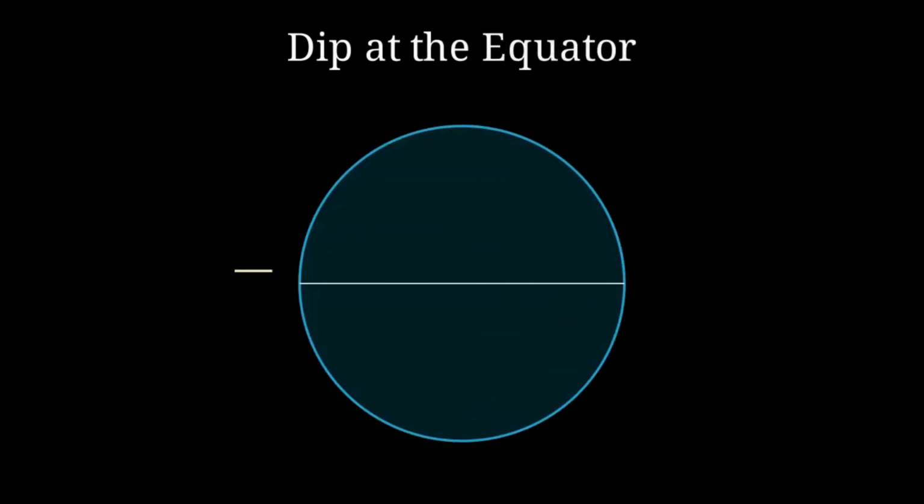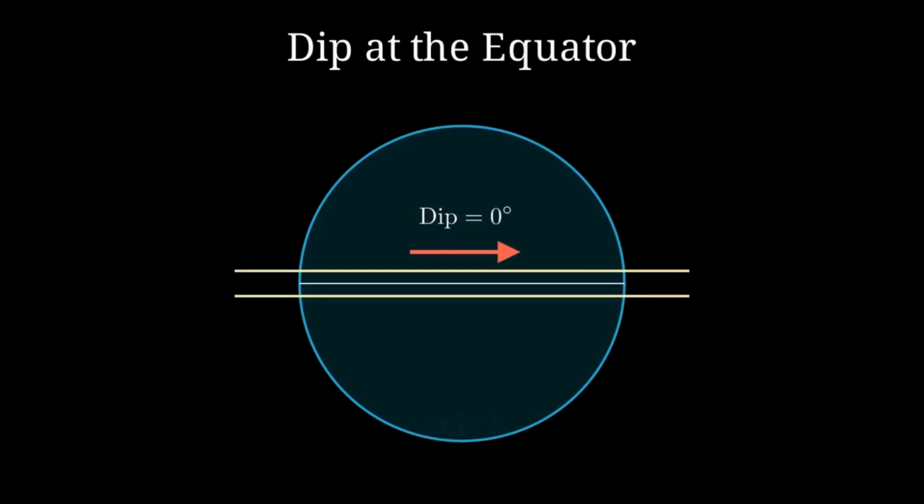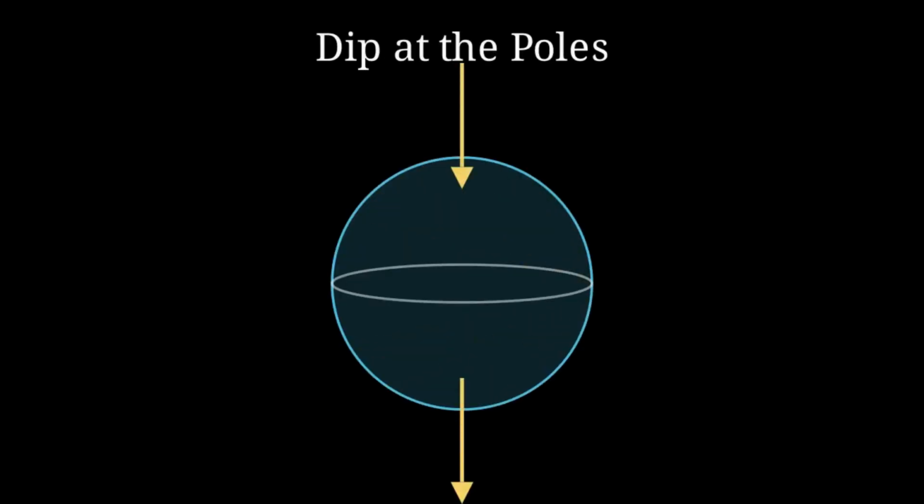At the magnetic equator, the magnetic field lines are perfectly parallel to the Earth's surface. Therefore, the angle of dip is 0 degrees, and a dip needle remains perfectly horizontal. As you move toward the magnetic poles, the field lines become steeper. At the magnetic poles, the field lines are perpendicular to the surface, resulting in a dip angle of 90 degrees.